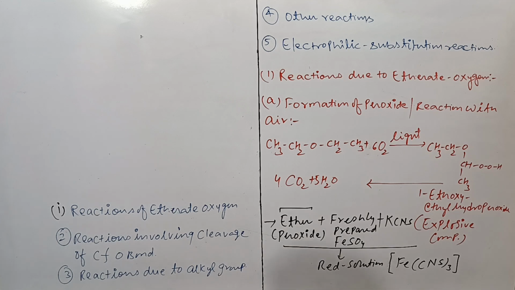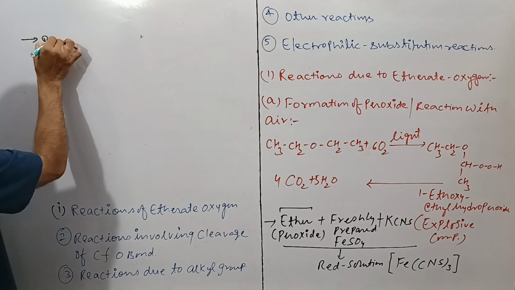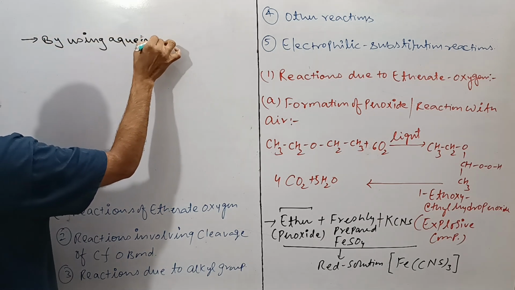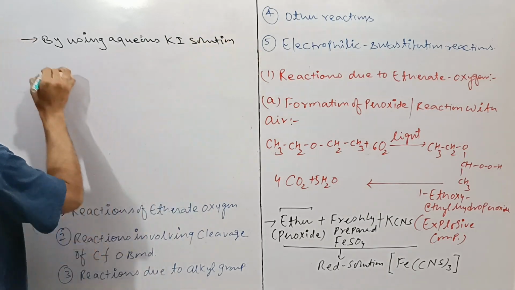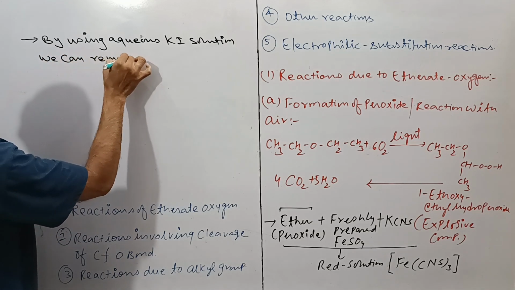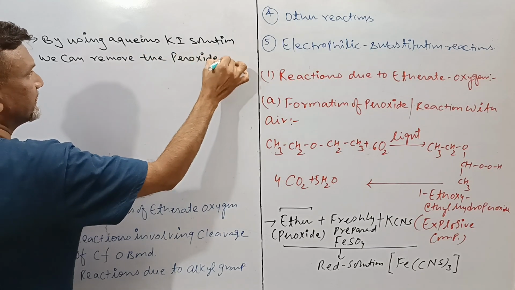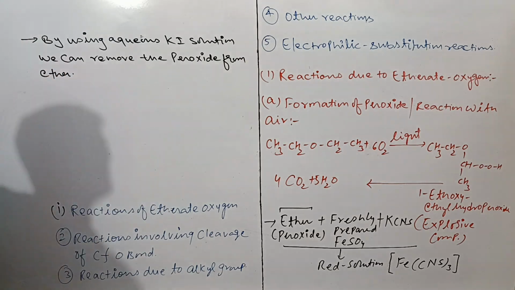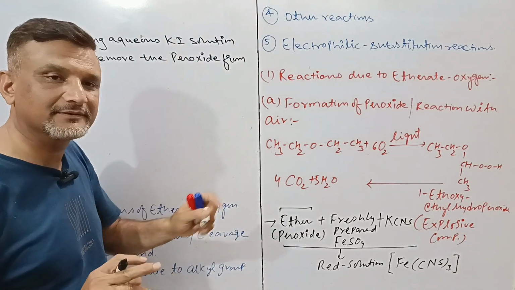So by using aqueous KI solution, we can remove the peroxide from ether. ईथर से peroxide को remove कर सकते हैं, and KI changes into I2 and it makes the ether pure.